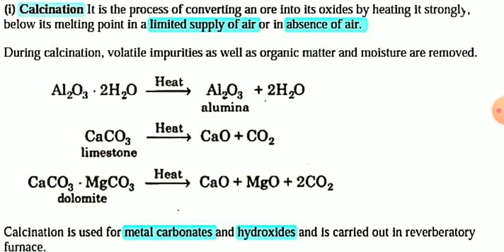Similarly, if you heat dolomite, CaCO3.MgCO3, which is an ore of magnesium and also of calcium, you will get calcium oxide, magnesium oxide, and carbon dioxide. So by using the calcination method, you can convert metal carbonate and metal hydroxide into metal oxide.